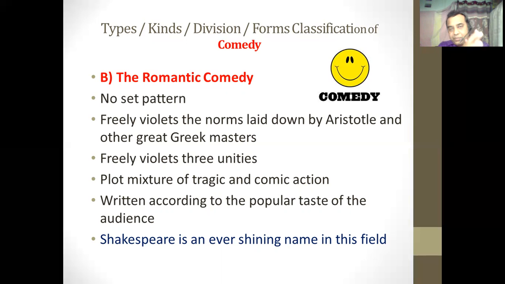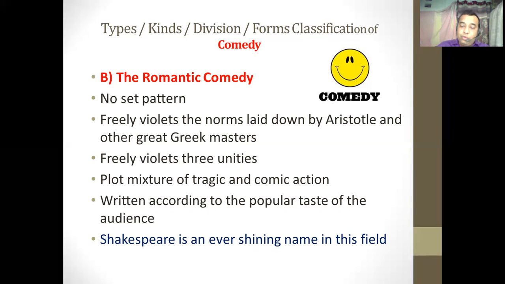So I can say that according to the form and structure, comedy is divided into two types. The first one is the classical comedy, the second one is the romantic comedy. The classical comedy follows the rules and conventions which are laid down by the Greek masters. The romantic comedy freely violates those rules.